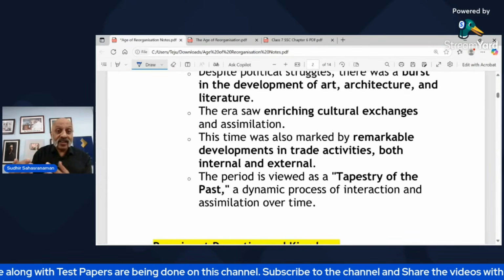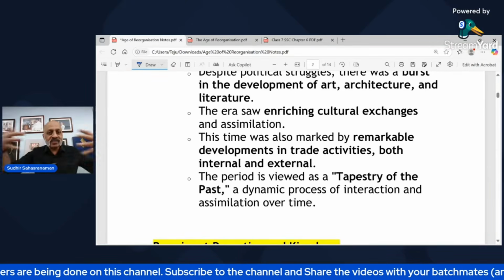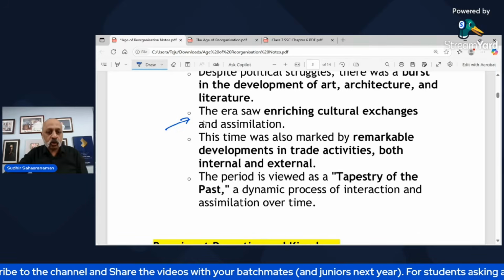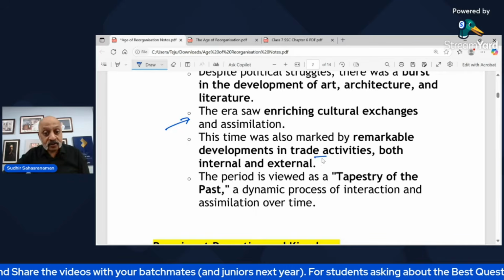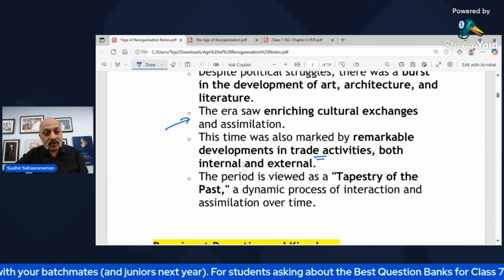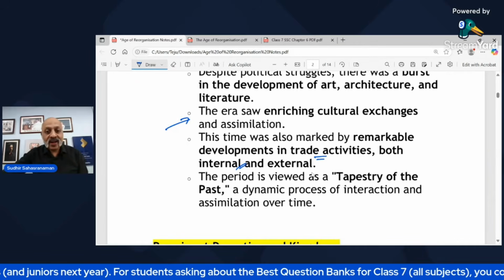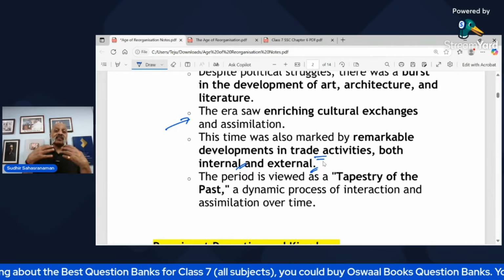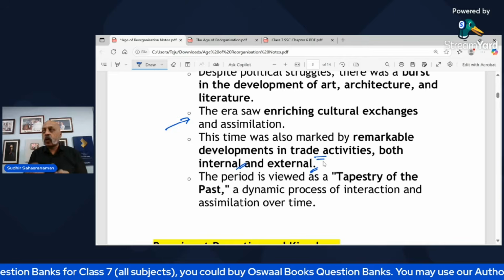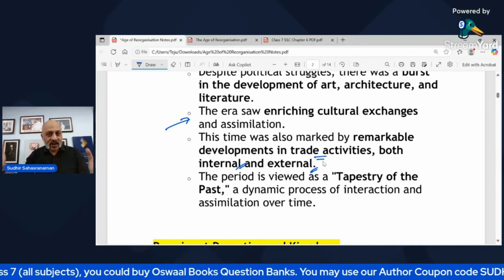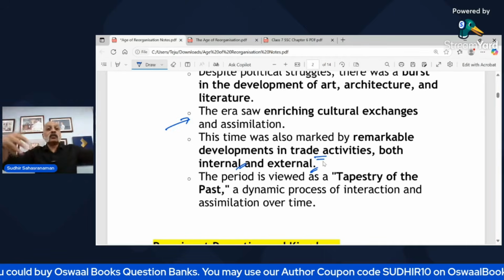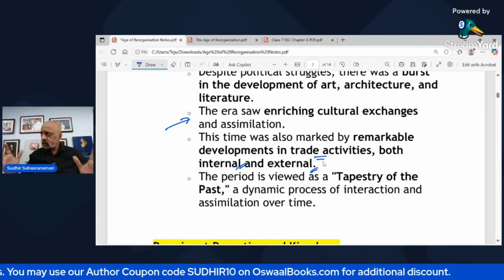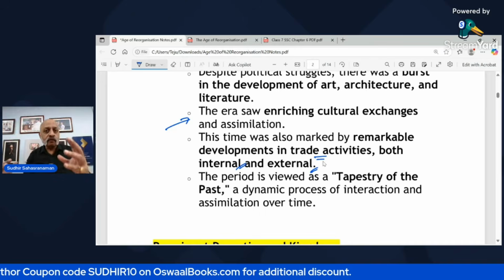There was a lot of cultural exchange and assimilation. Assimilation means coming together, right? So this particular era saw a lot of cultural exchange also. There was a lot of development in trade. All that did not stop, both internal, within the country, and external, outside India. So therefore, this period is known as the tapestry of the past. A tapestry is a work of handicraft where different kinds of elements are mixed together to produce a masterpiece. So there were different kinds of influences.